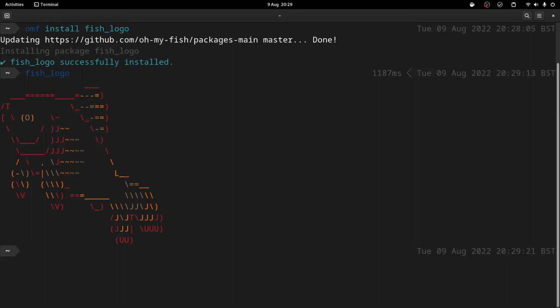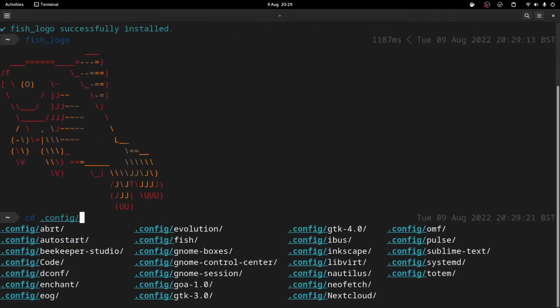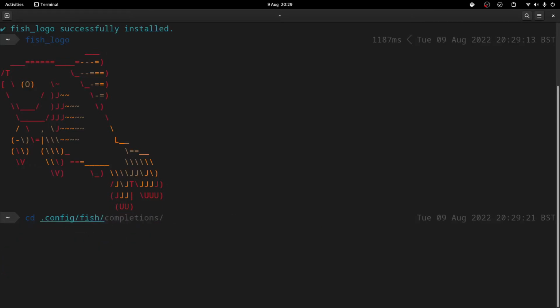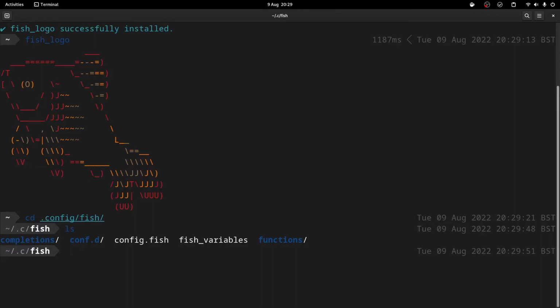The fish config file is located in ~/.config/fish, and inside that there's a file called config.fish, which I believe is the equivalent of a bash RC file.